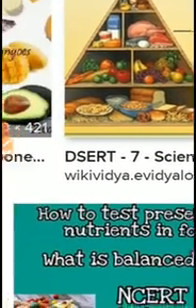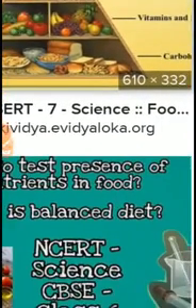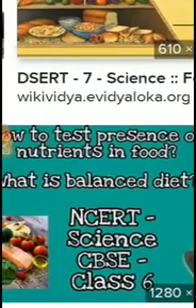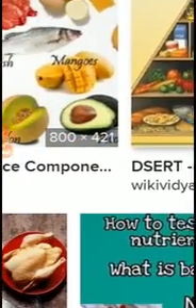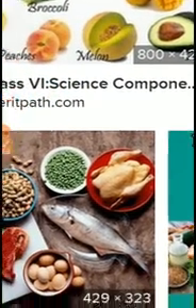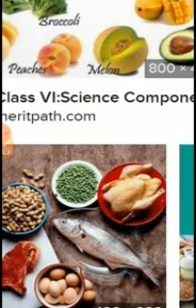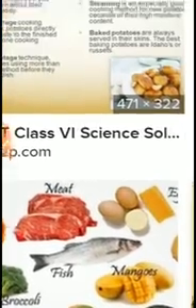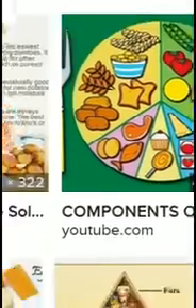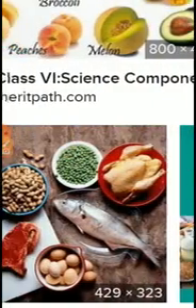So dear students, you must know how to test the presence of the nutrients of food. There are several activities that you will do in the classroom. But here you are looking at some food items like chicken, fish, eggs, meat, pulses. These materials provide you protein and vitamins, and these materials are required to provide you the complete food.